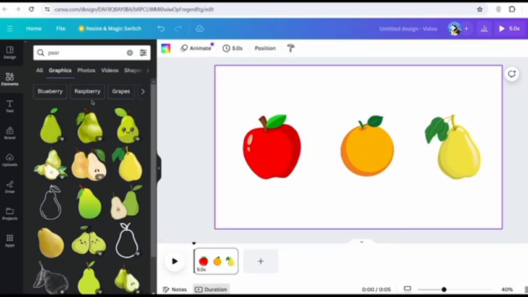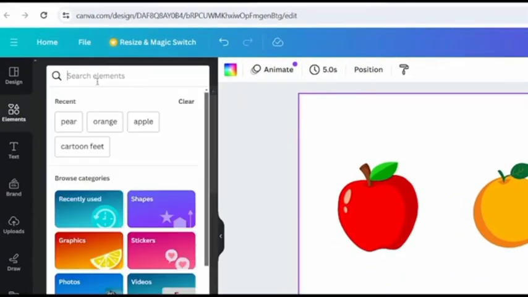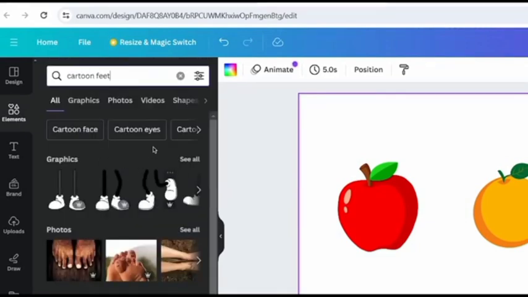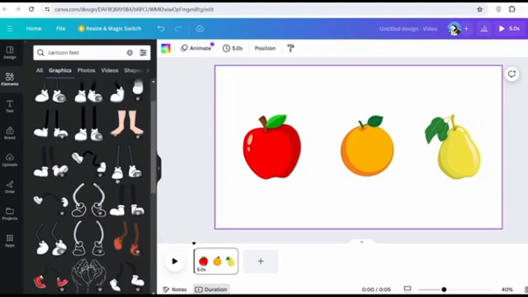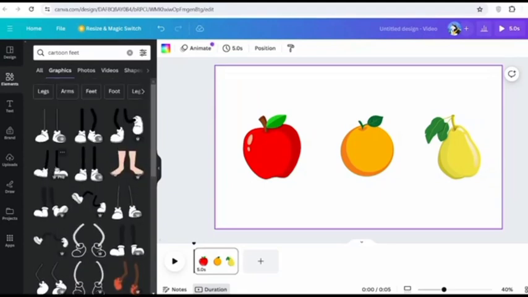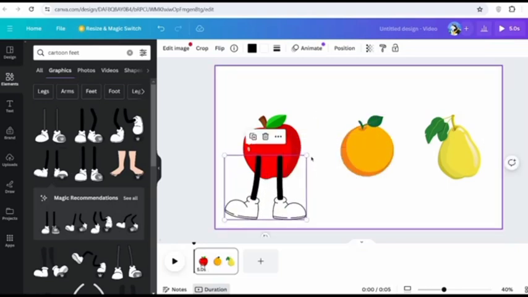So what you'd want to do, ensuring that you are in the elements once again, you're going to go ahead and do a search for cartoon feet and then hit enter. Once you've done that, click over where it says graphics. And now, as you can see, there's many different feet that we could choose from. So the one I recommend you use is this one. And once you've clicked onto it, you can now position it and adjust it onto your fruit character.